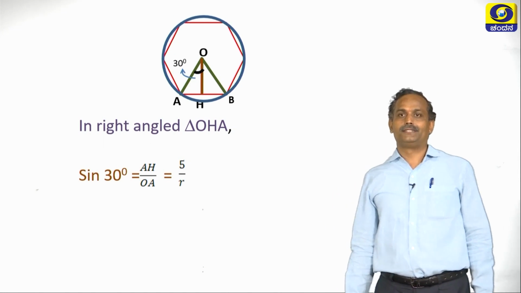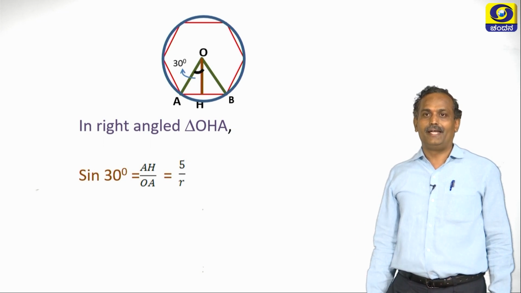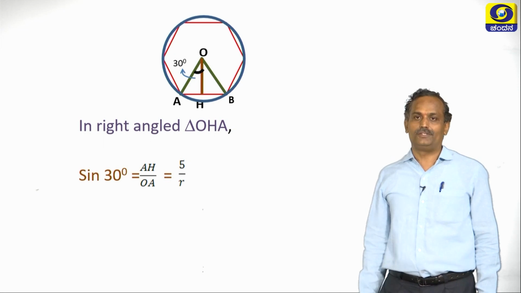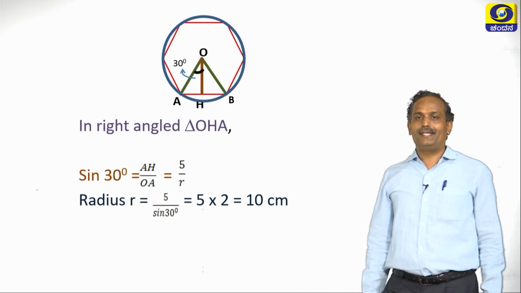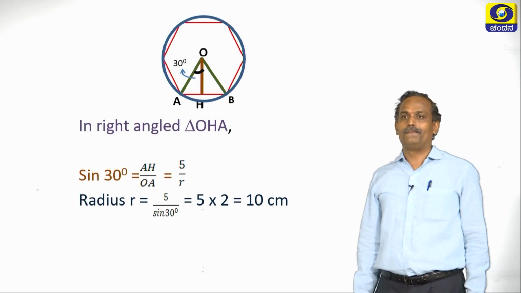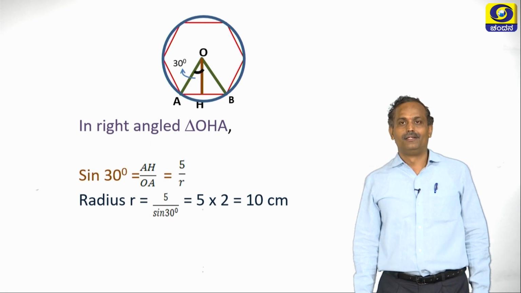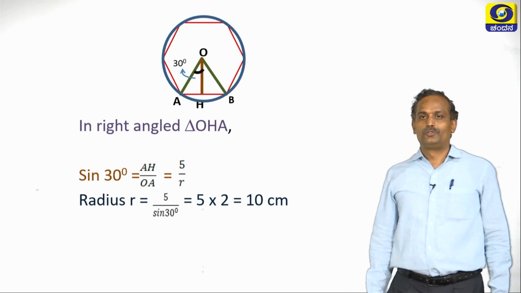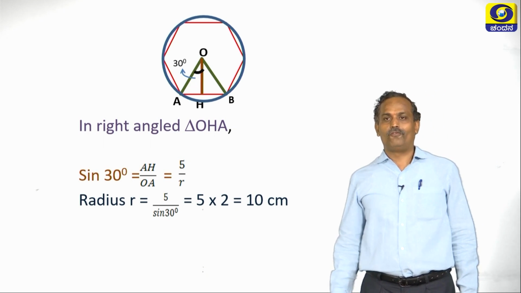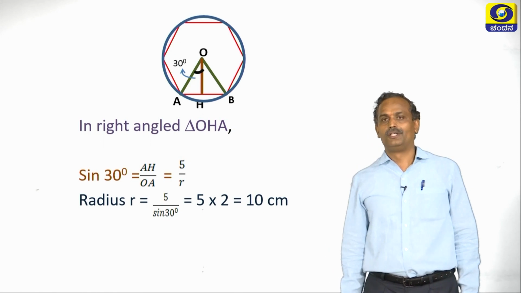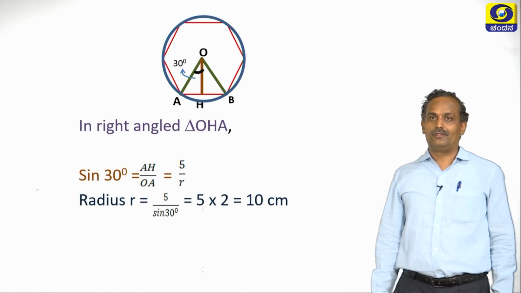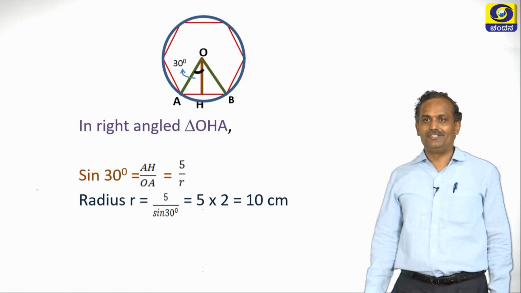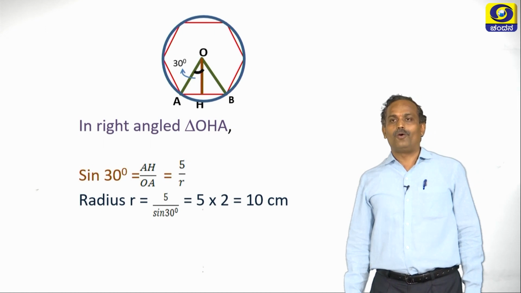AH we have already found, it is 5 centimeters. And OA is nothing but the radius of the circle. Therefore, the radius is 5 by sine 30. Sine 30 is 1 by 2, so 5 into 2 is 10 centimeters. So the radius of the circle which has the regular hexagon inscribed is 10 centimeters. Now let us continue.